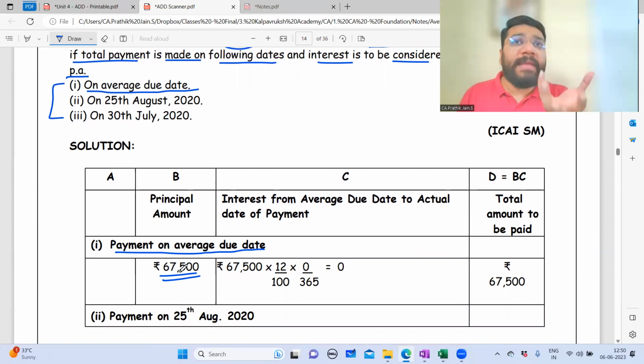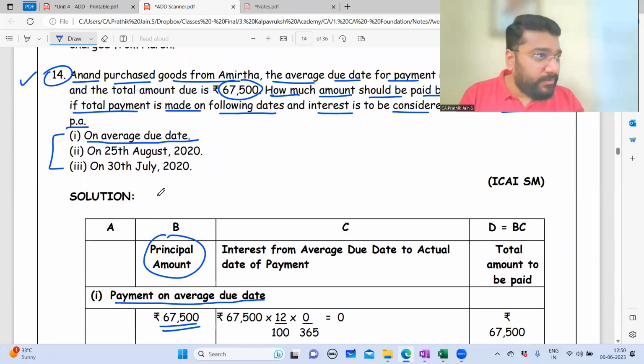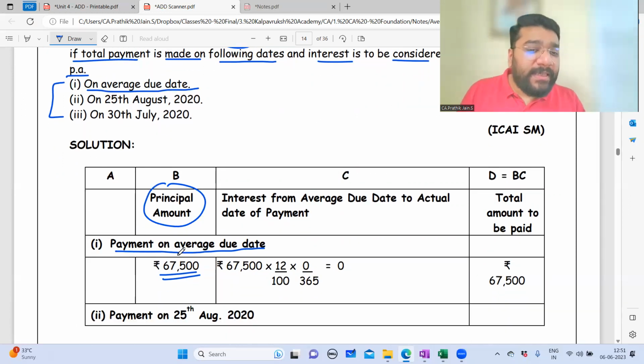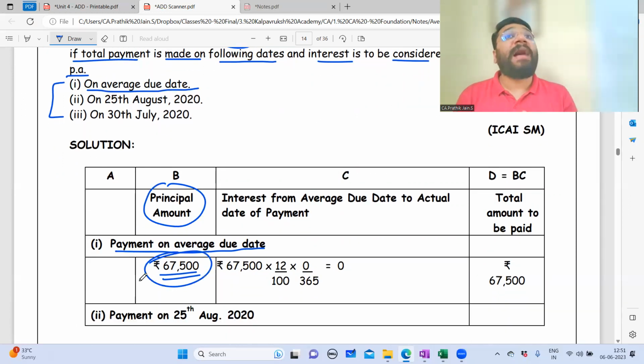On the due date, if you don't make the principal payment, then you have to calculate interest on the principal. What is interest? When you are supposed to make a payment to somebody on the due date, and you don't make the payment on the due date but make a late payment, you are enjoying that money for an additional period. Since you are enjoying that money, the opposite person is not, so he will demand interest on that amount. So here, guys, this 67,500 is the payment made on the average due date.